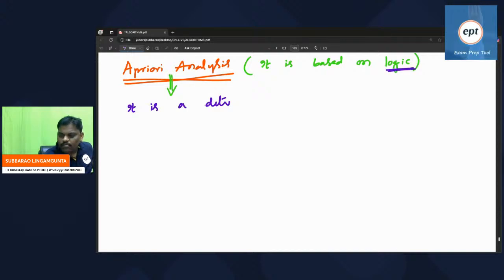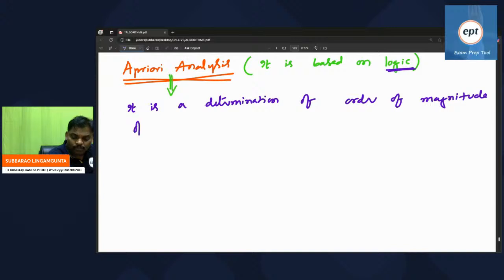See the logic: priori analysis is a determination of order of magnitude of a statement. This is the definition.